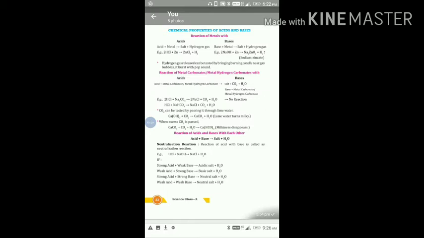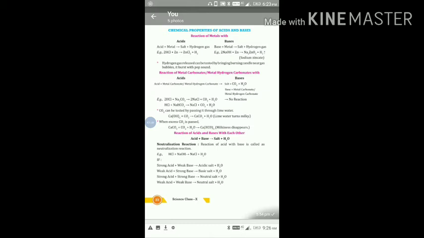For example, take acid H2SO4, the name is sulfuric acid, and a metal zinc. Then we get zinc sulfate and hydrogen gas. This reaction is also an example of displacement reaction.